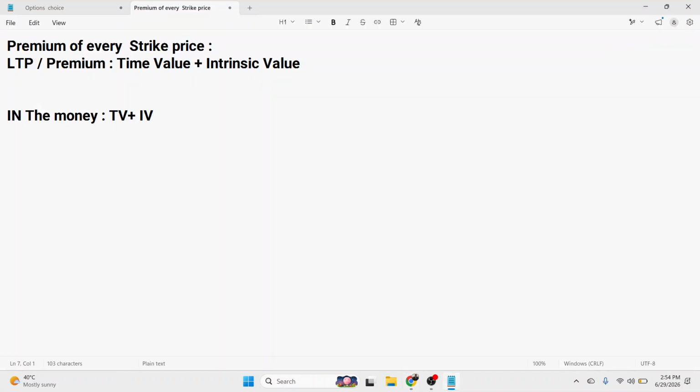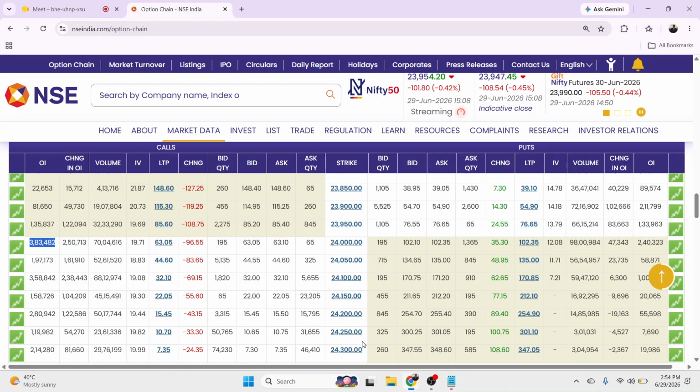The first thing is intrinsic value. Intrinsic value is made of these two things, like what is the premium.